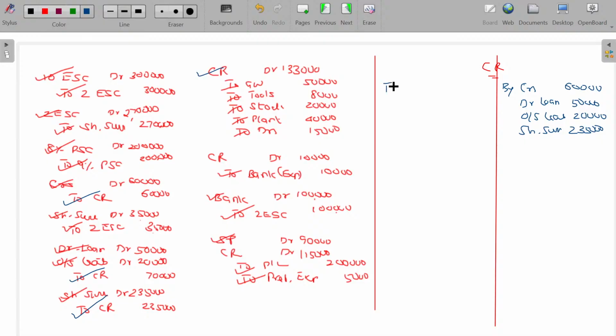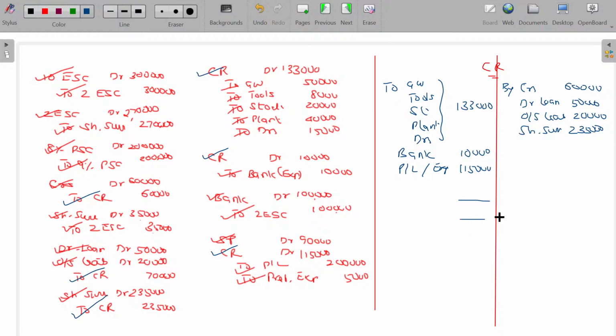Here to goodwill, tools, stock, plant, debtors 1,33,000. And to bank, reconstruction expenses paid 10,000. And to write off the profit and loss and preliminary expenses, 1,15,000 used. Find out if there is any balance.